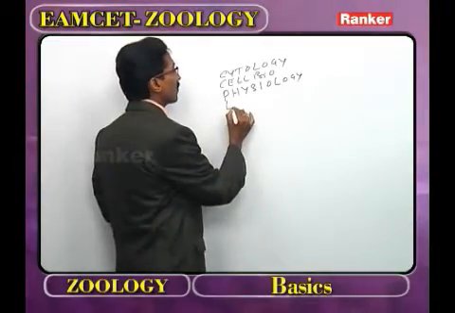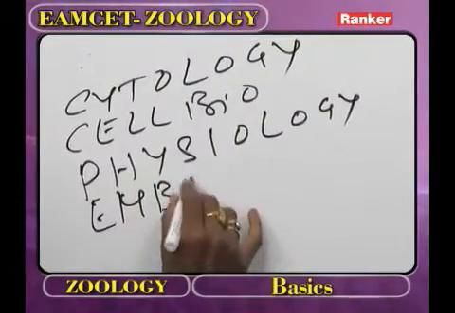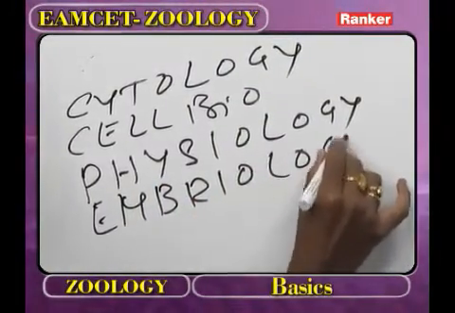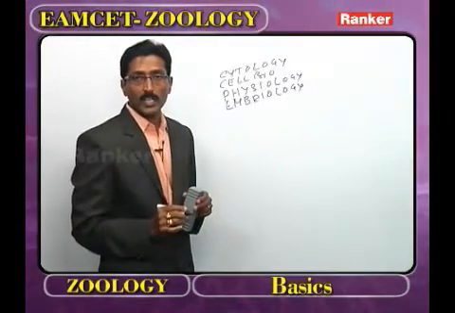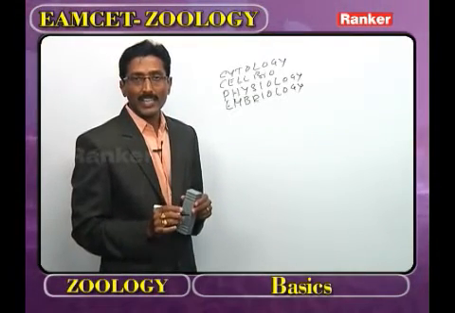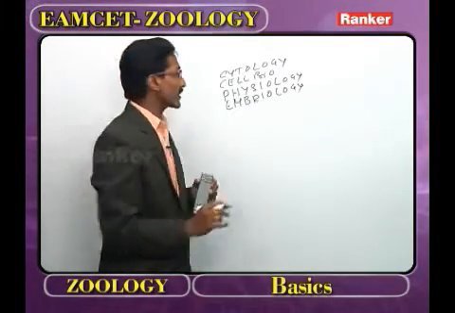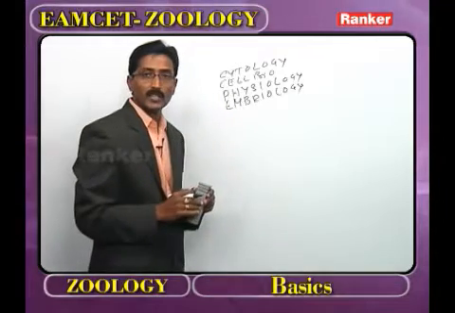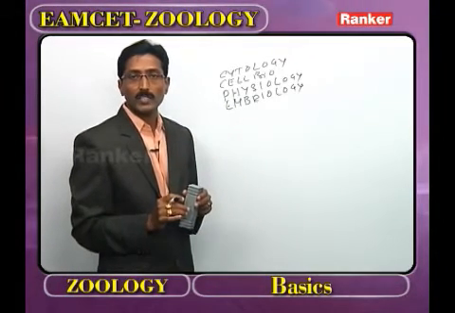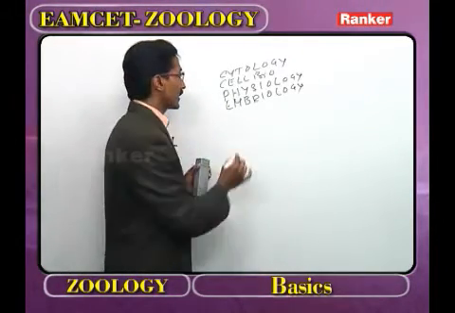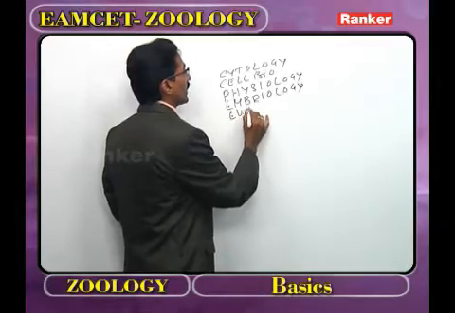It is followed by embryology. What is meant by embryology? It is the study of fertilization, cleavage, growth and differentiation. What is the other name of embryology? Developmental biology.